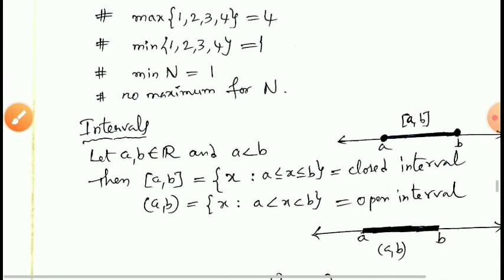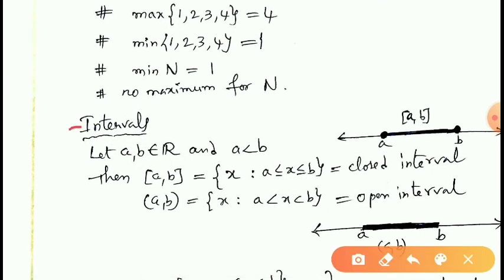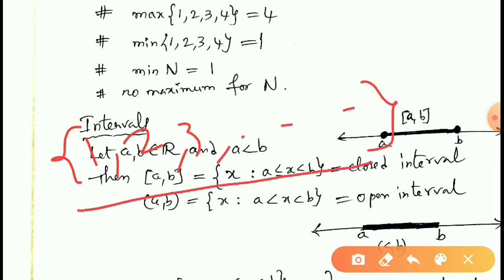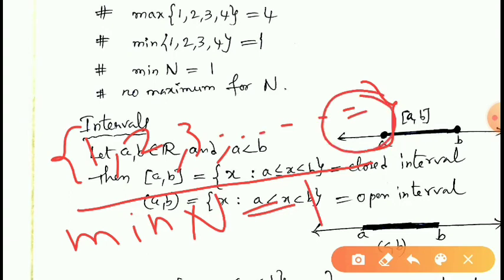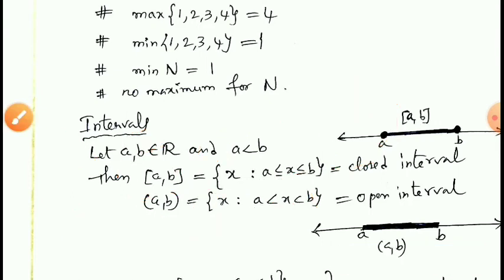If you take the set of natural numbers, what is the set of natural numbers? 1, 2, 3, and so on. So here the minimum value of this set, min of the set of natural numbers N is equal to 1. What is the maximum element of this set? There is no maximum element of this because the values increase infinitely. Therefore, since this is an infinite set, the minimum element of the set is 1 and there is no maximum element.